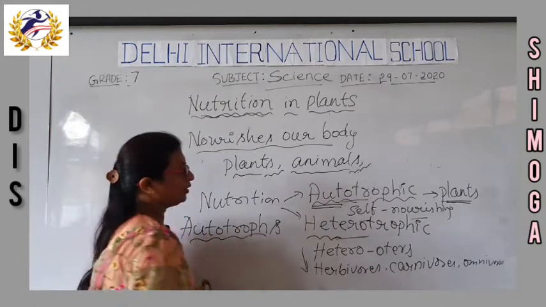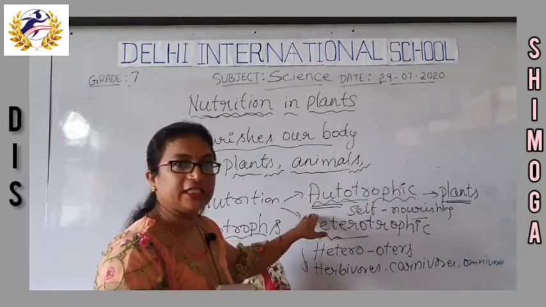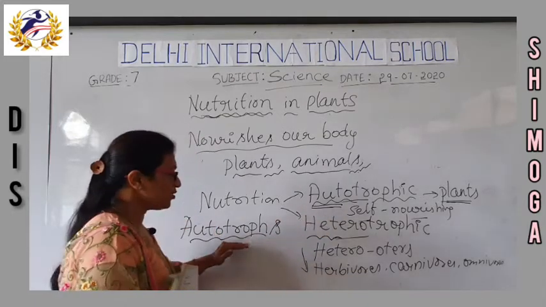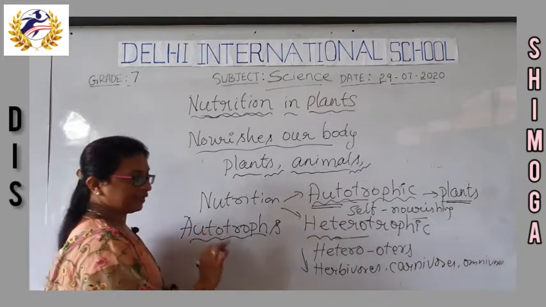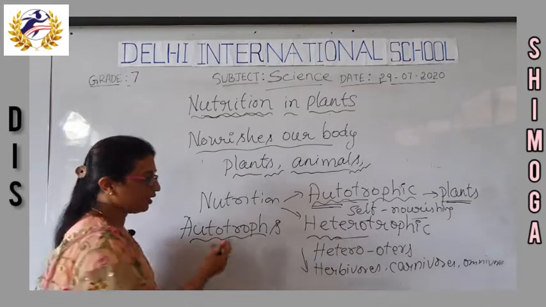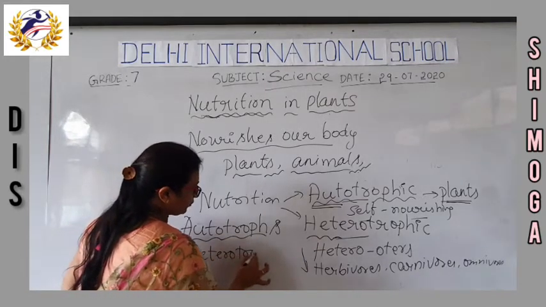The things which undergo autotrophic mode of nutrition, that is, preparing the food by themselves by using simple materials, those types of organisms are called autotrophs, and the organisms which depend upon others for their food are called heterotrophs.